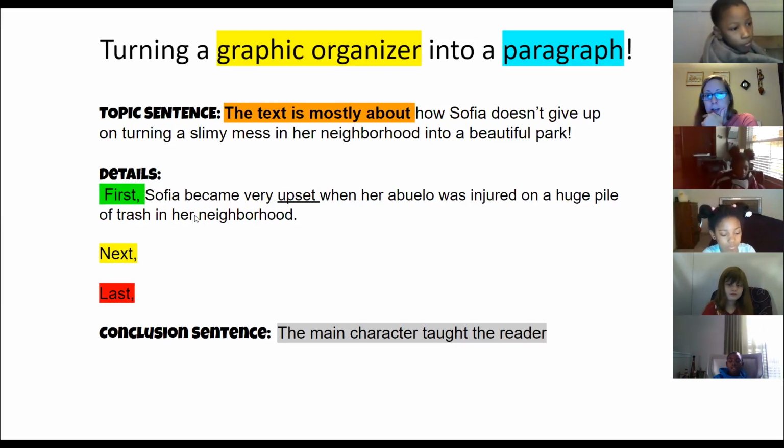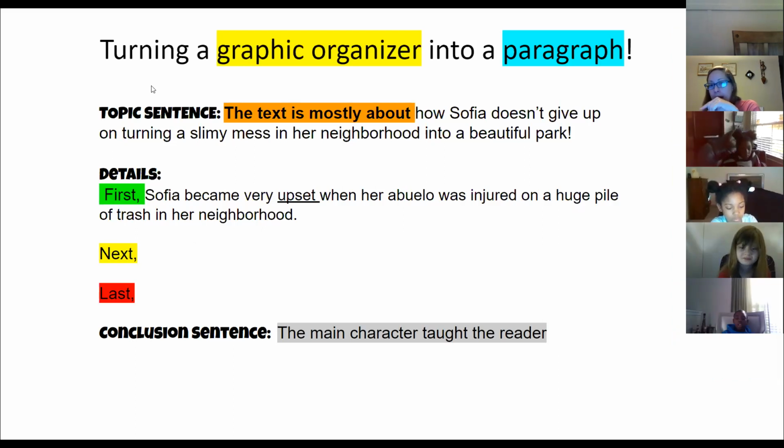First, Sophia became very upset when her abuela was injured on a huge pile of trash in her neighborhood. That's one detail down, right? And we're kind of explaining our main idea about how Sophia turned this trash pile into a park. But I only have one detail about how her abuela got injured. What's another detail I could add?